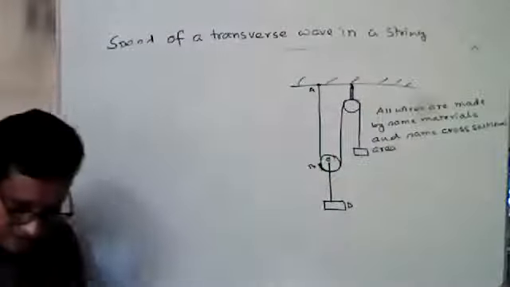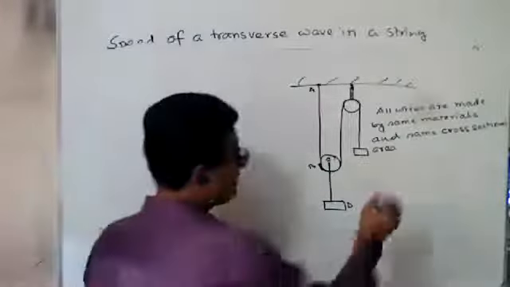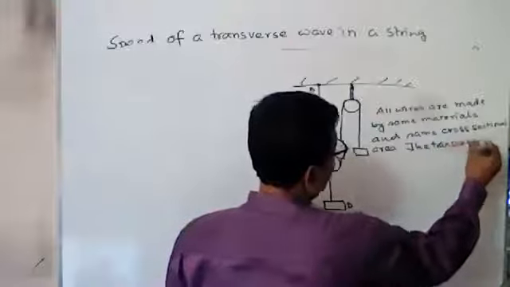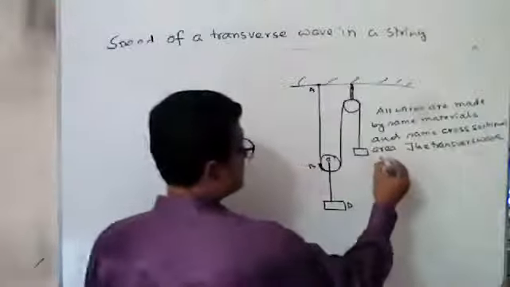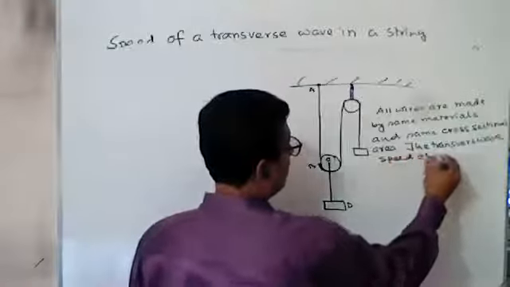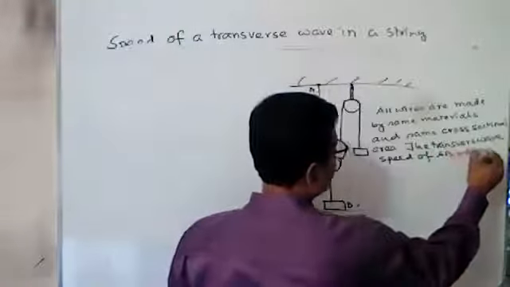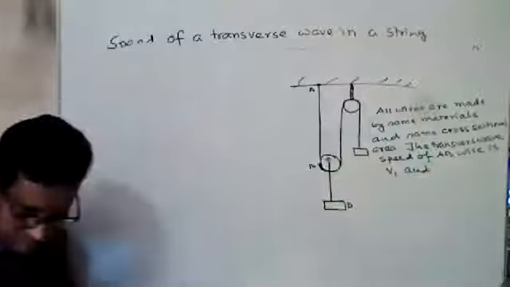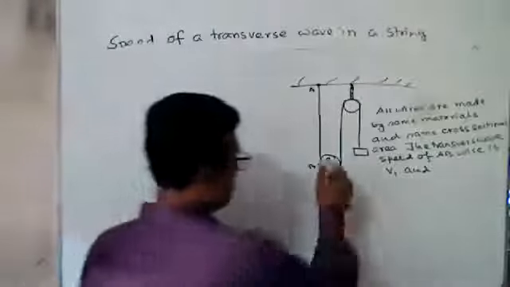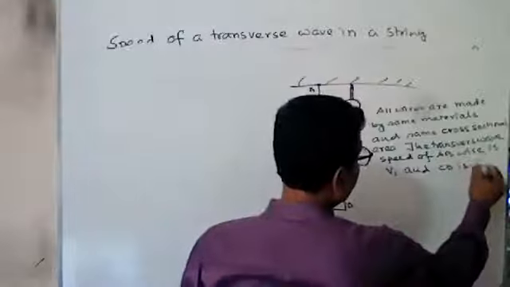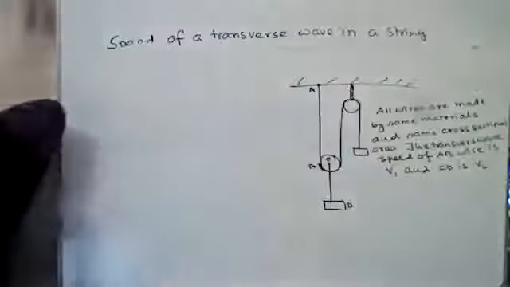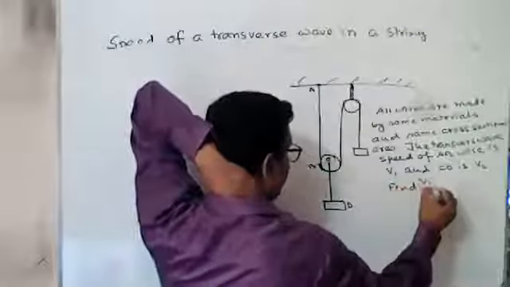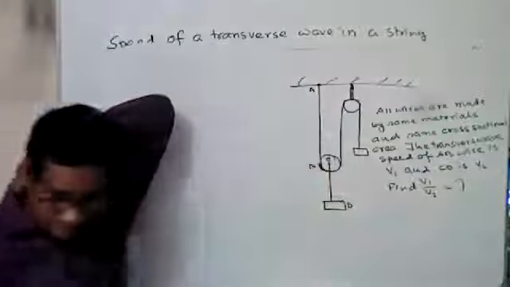The transverse wave speed of wire AB is B1 and of CD is B2. Find B1 by B2 equals what?